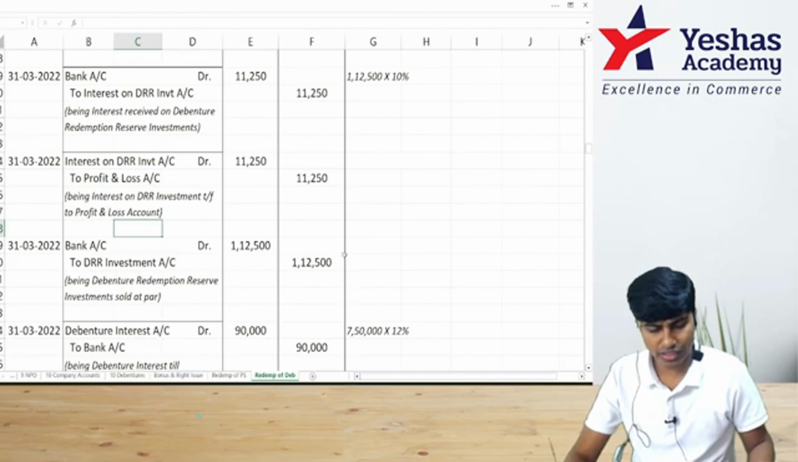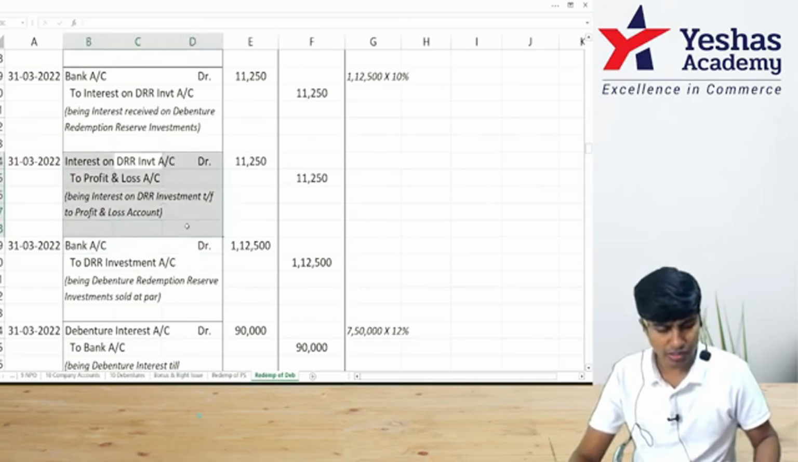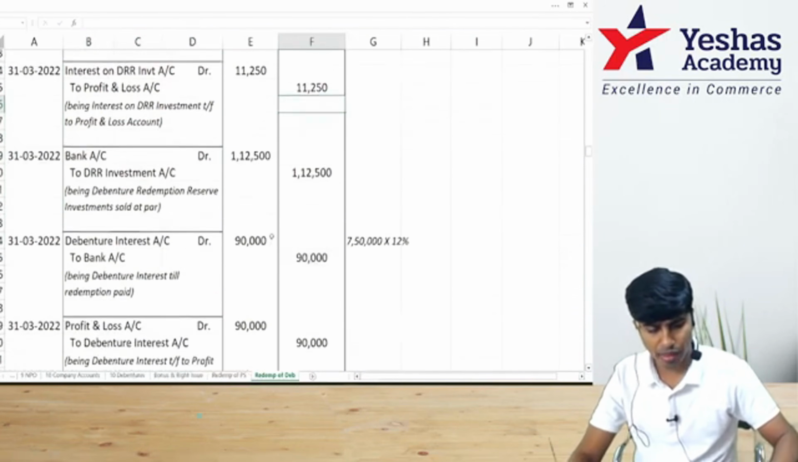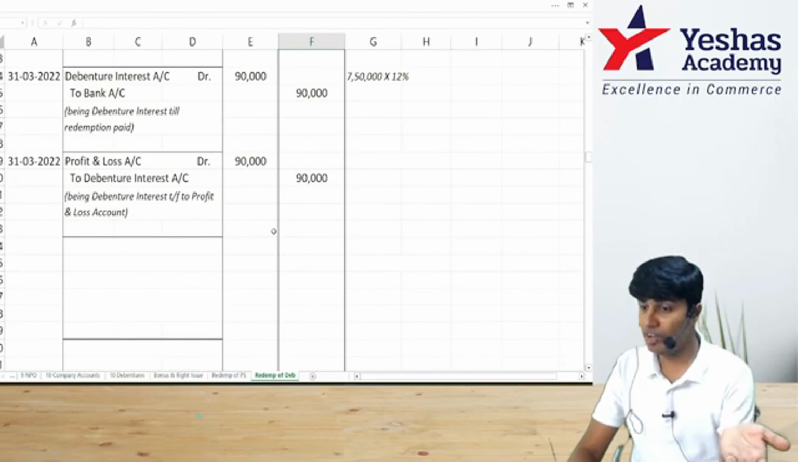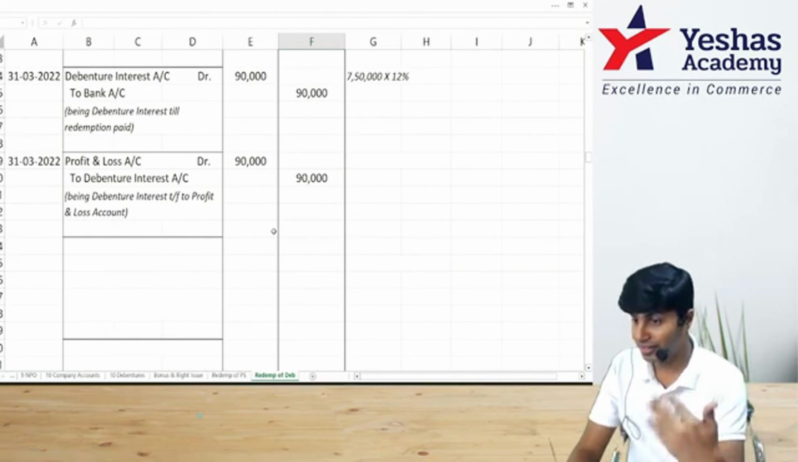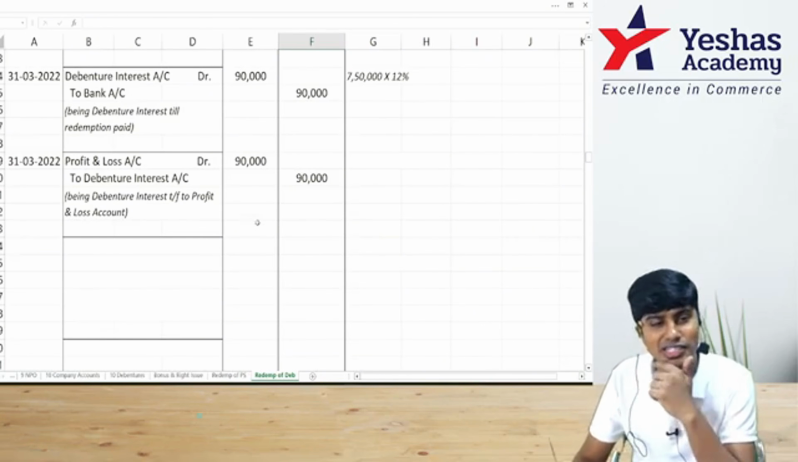Transfer to profit and loss account. Yeah, that is also transferred. This is one entry extra. Even if you don't write this entry, it's okay. We have paid interest on our DRR debentures, payment expense over. Now, our debentures are ready for redemption.